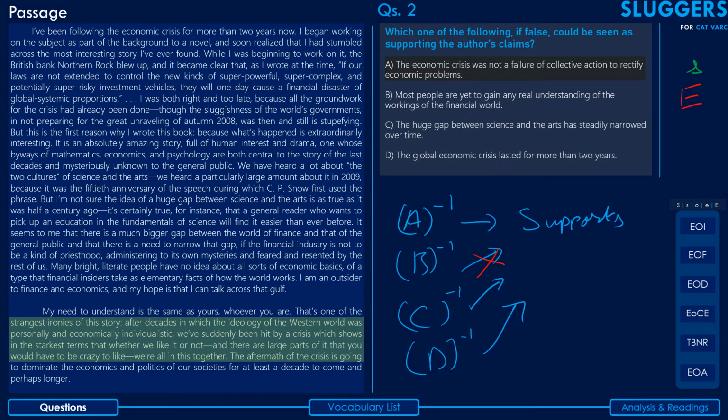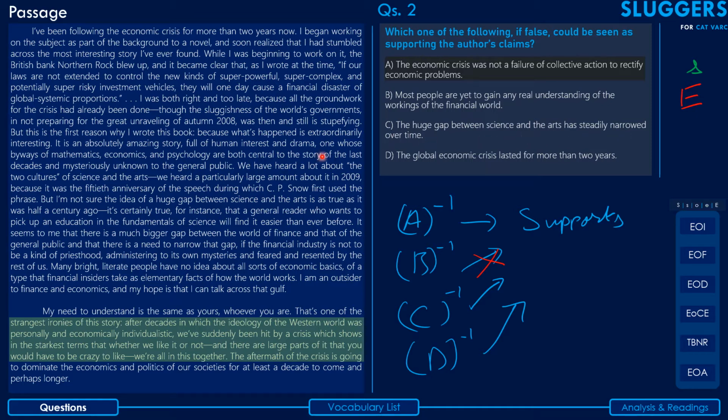So guys, it's very simple. An option that without inversion directly supports the passage has to be eliminated, because when you falsify it, it will definitely not support the author's claims, right? Anyhow, let's come to the next one. This says the huge gap between science and the arts has steadily narrowed over time.